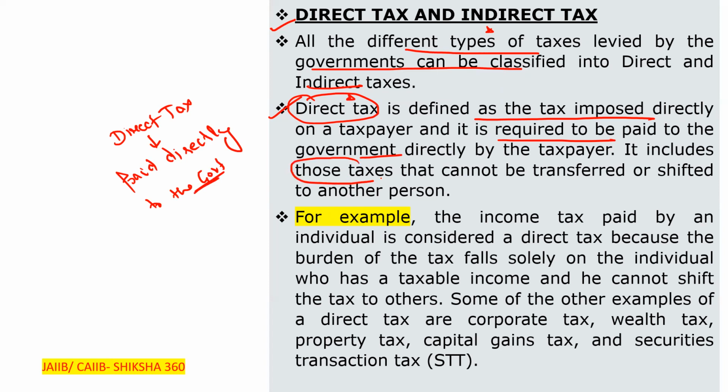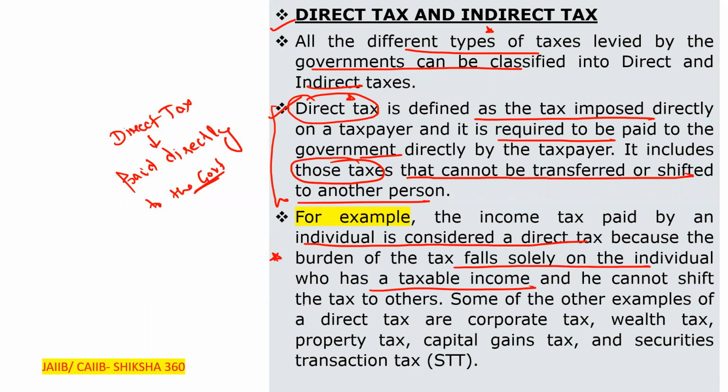It includes those taxes that cannot be transferred or shifted to another person. For example, the income tax paid by an individual is considered a direct tax because the burden of the tax falls solely on the individual who has the taxable income, and he cannot shift the tax to others.